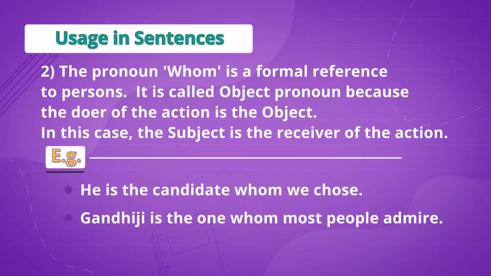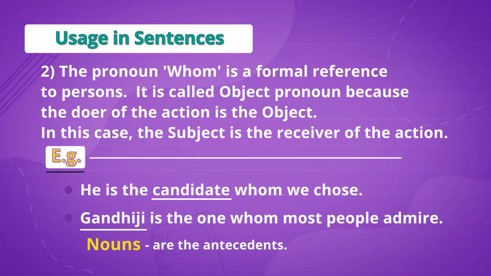In these examples, the nouns we and the people in the first and second sentence respectively are the objects, and the noun candidate and Gandhiji are the antecedents.